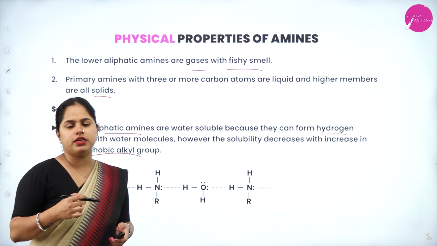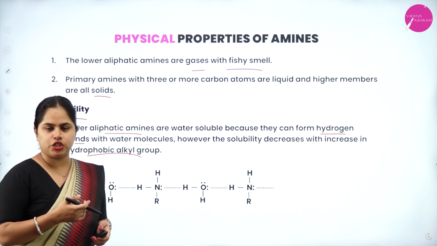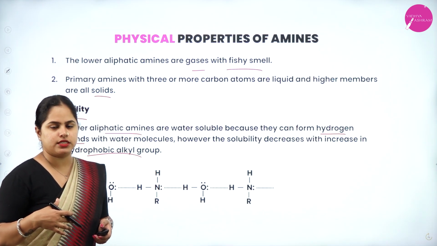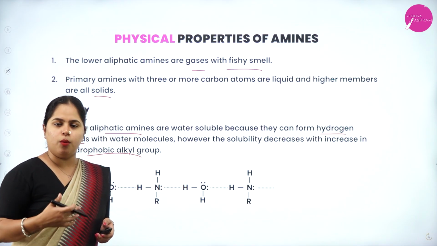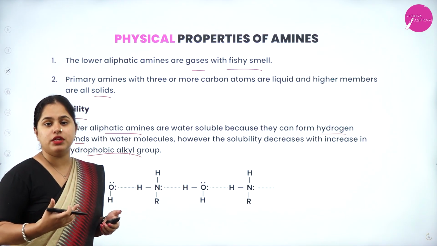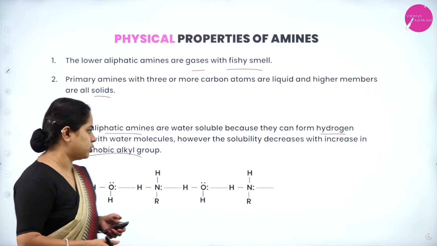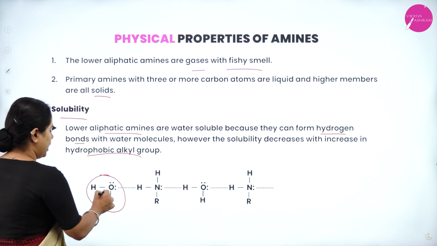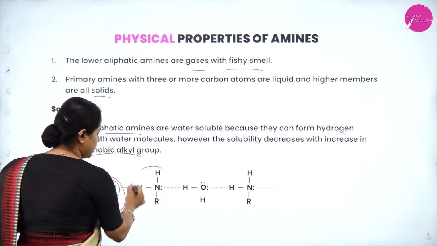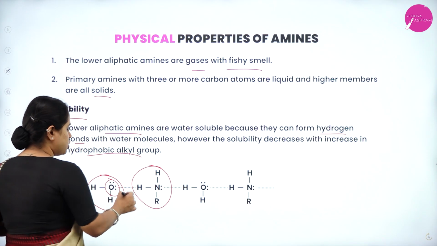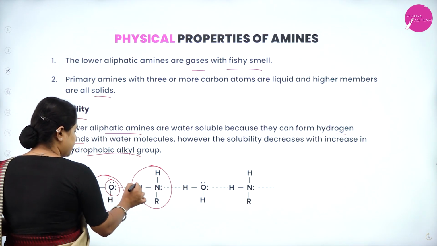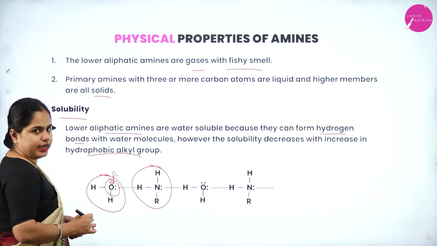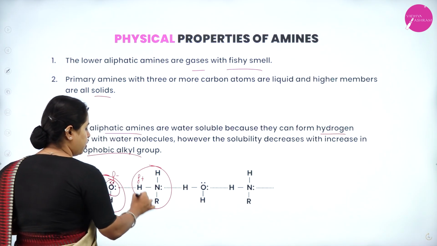Regarding the solubility part, we have already discussed it in the other organic chapters as well, right? When the alkyl group becomes bigger and bigger, what happens? The solubility decreases, right? And why any compound is able to get soluble in water is because of the formation of hydrogen bonds, right? So you can see OH, that is your H2O, and you have oxygen here and this is your amine, NH2. Comparing here, you can see oxygen is having a partial negative charge and hydrogen is having a partial positive charge.